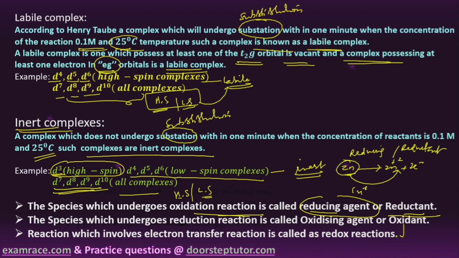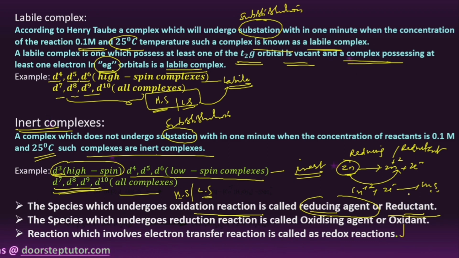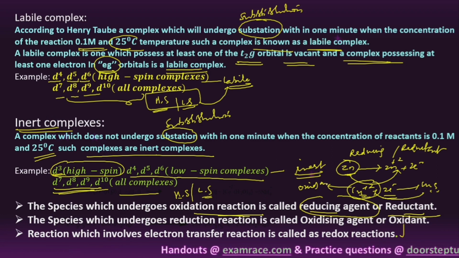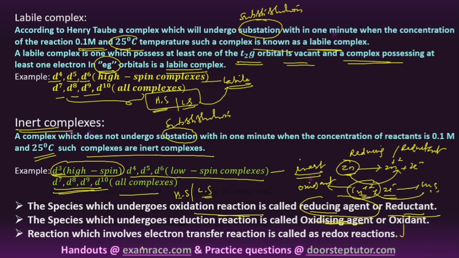So copper takes 2 electrons which come from the zinc. So it is deposited as copper. Here the copper gains 2 electrons, so the copper undergoes a reduction process. This Cu2+ acts as an oxidant, or an oxidizing agent, right.